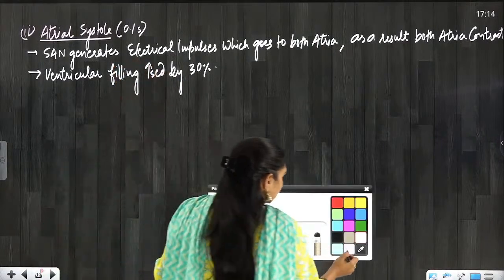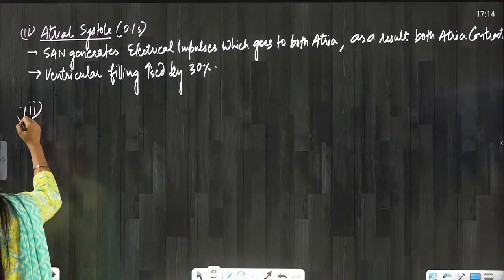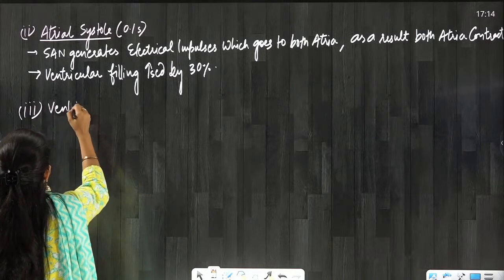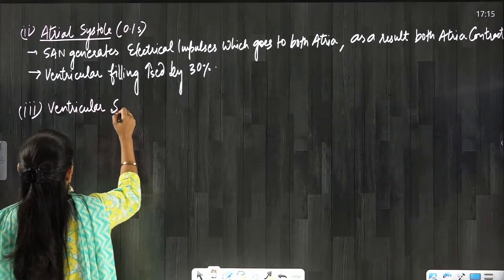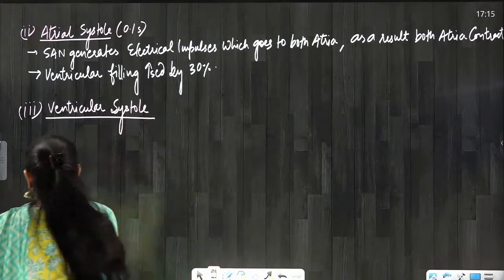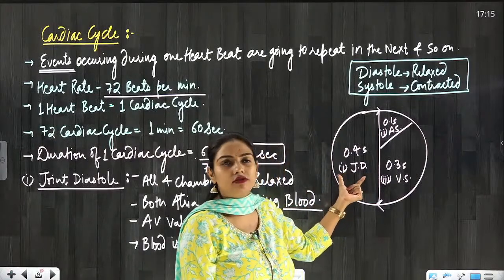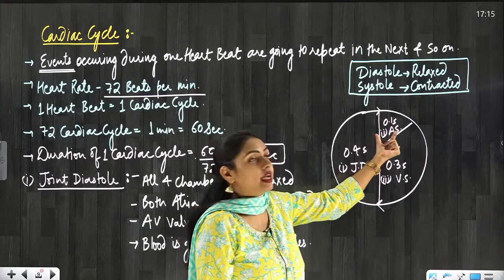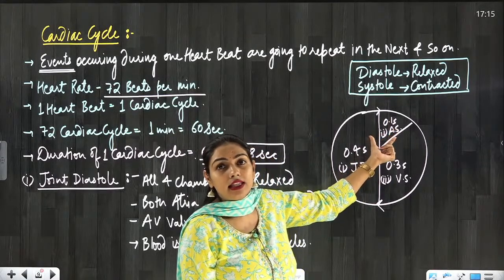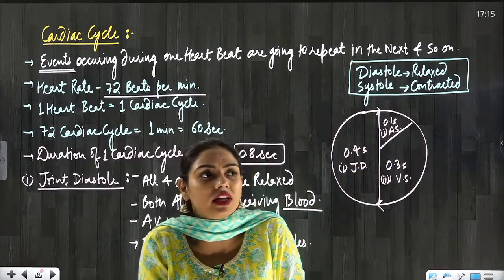Now coming to the third event, ventricular systole. Okay everyone, till now when the joint diastole was there, both atria and ventricles were relaxed. When the atrial systole was occurring, what were the ventricles doing? They were relaxed only, na? They were simply receiving the blood.